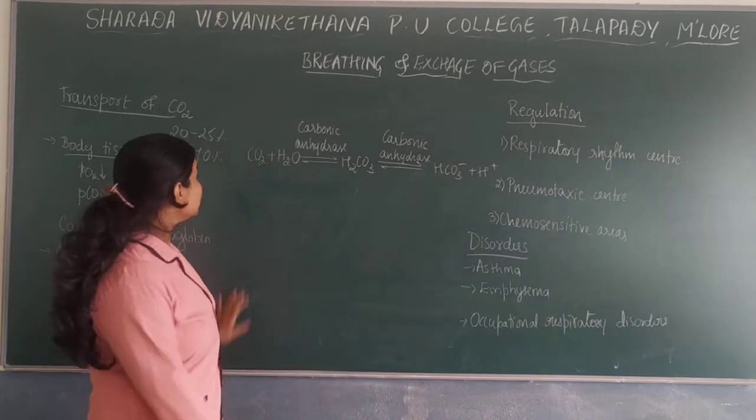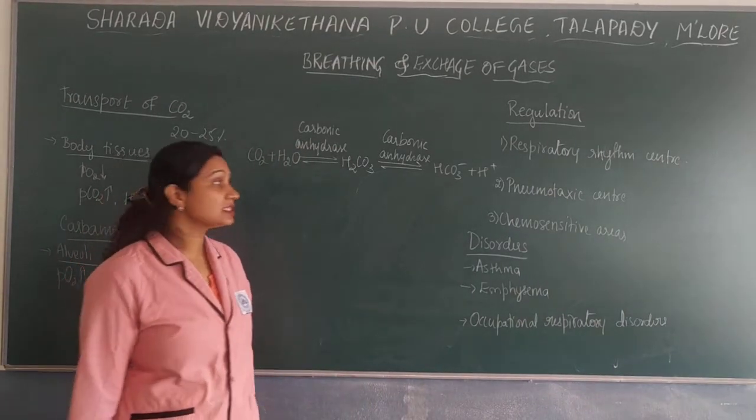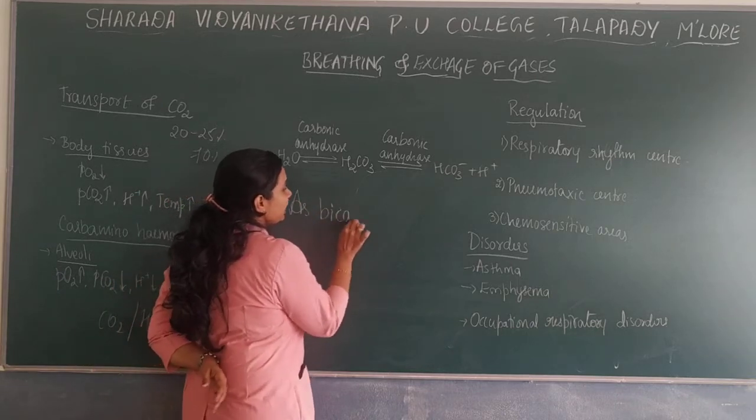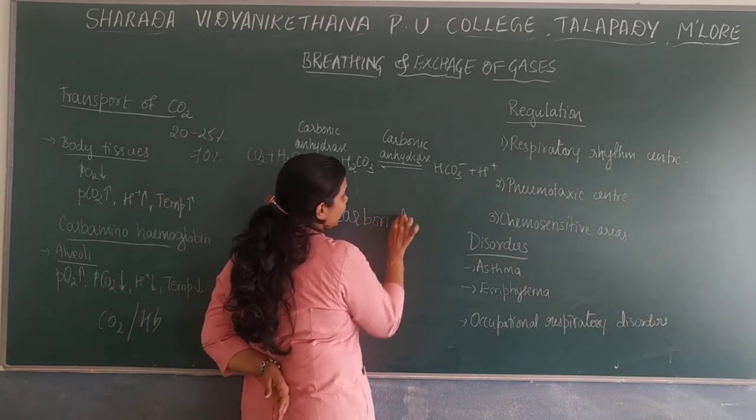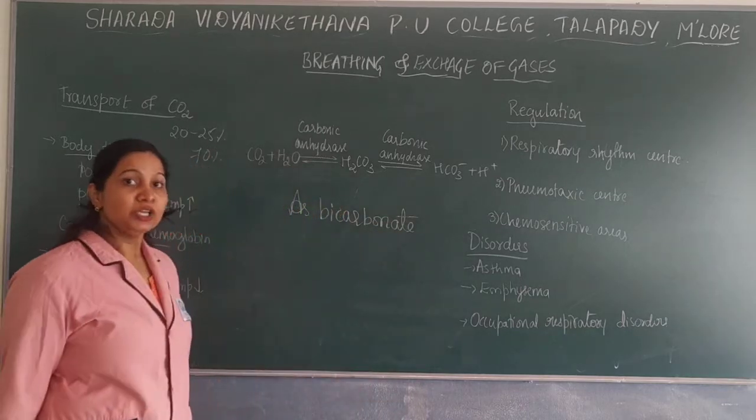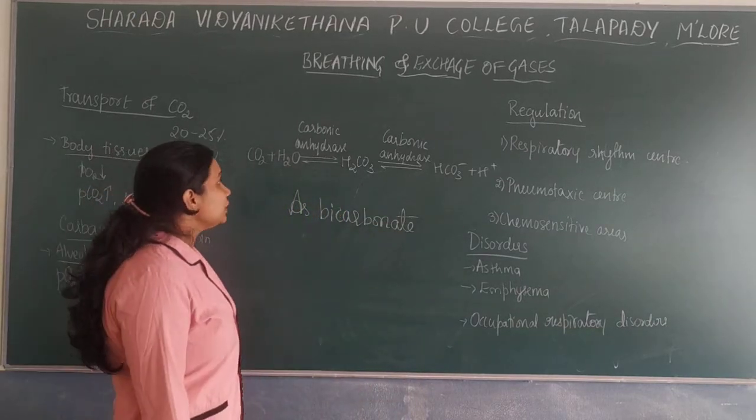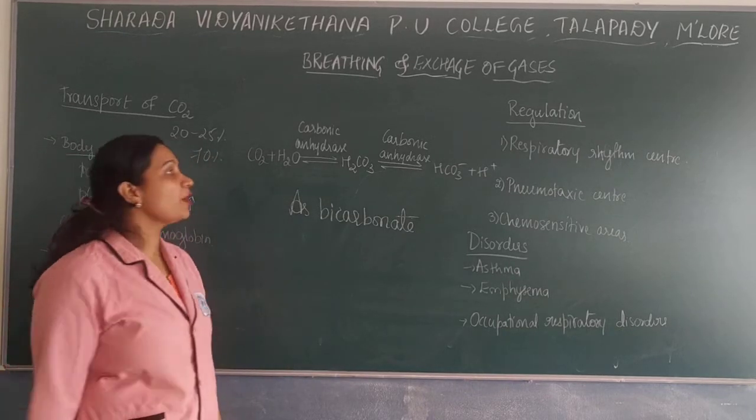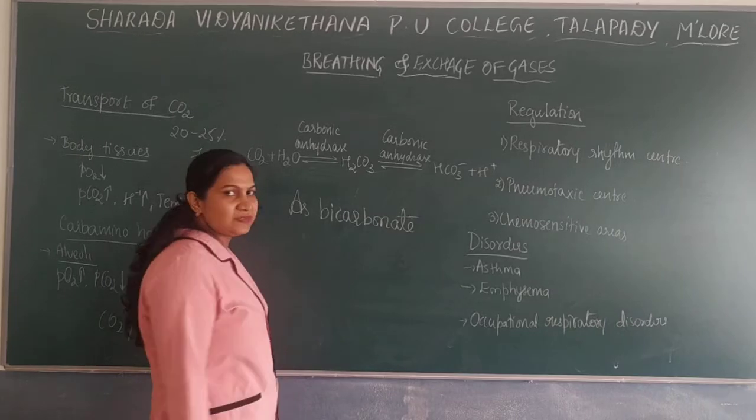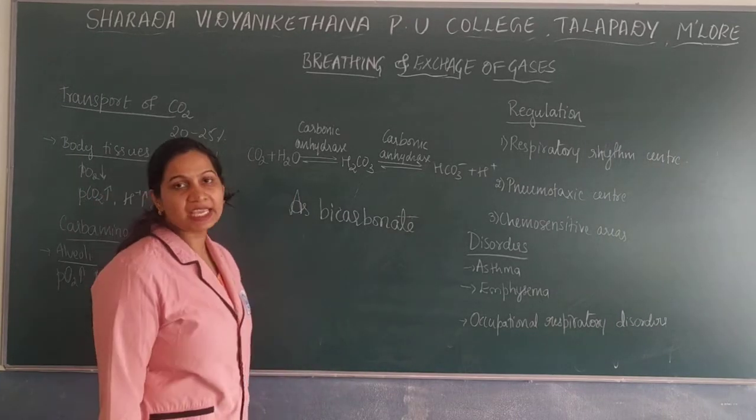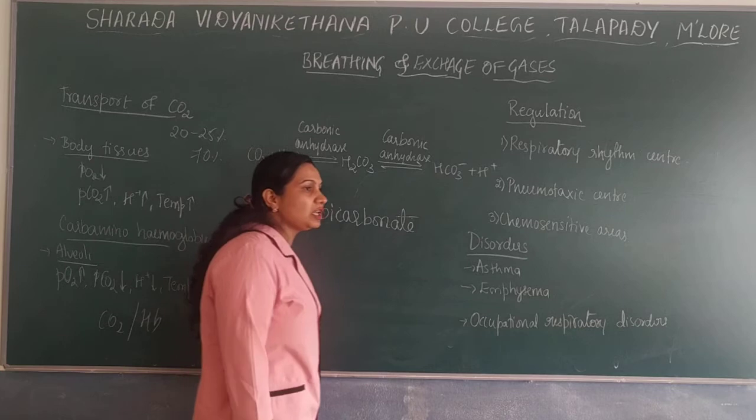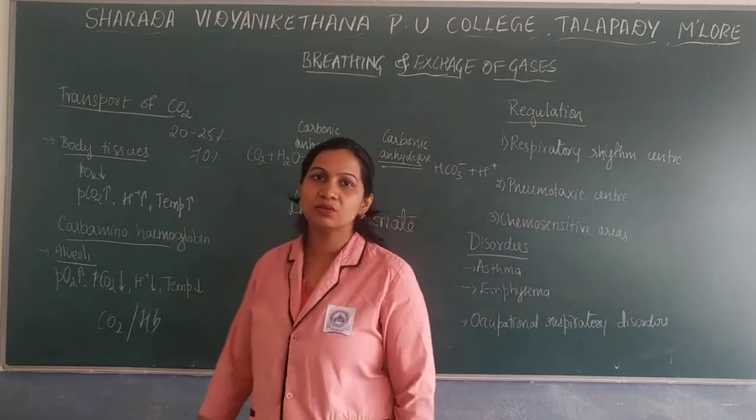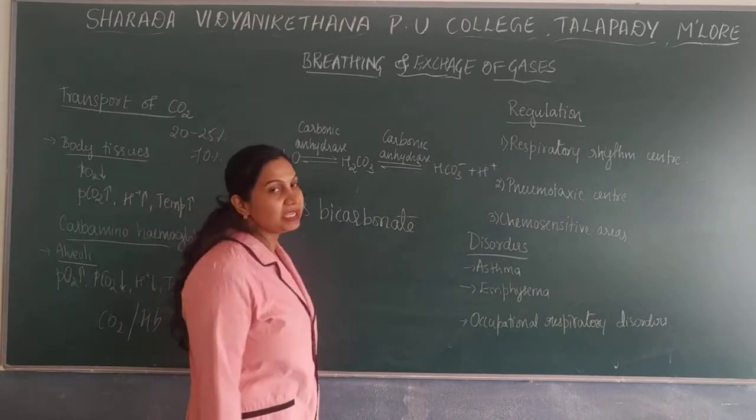Next, as I told, 70% of the carbon dioxide will be transported as bicarbonate. Here one of the very important enzymes is present, found in RBCs as well as the plasma, that is carbonic anhydrase. This is the enzyme with the highest turnover point.